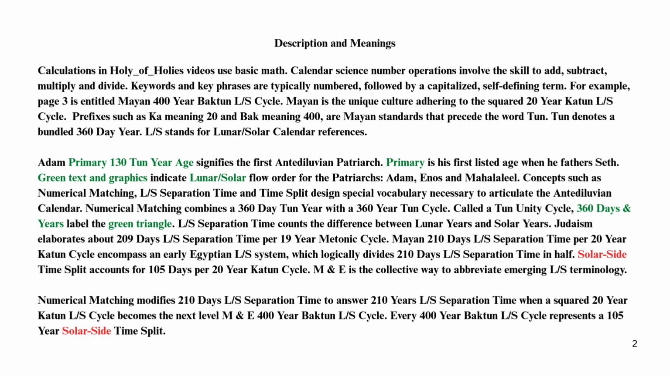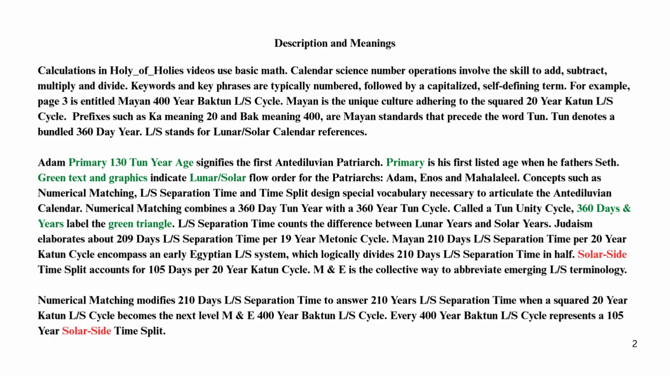Primary is his first listed age when he fathers Seth. Green text and graphics indicate lunar, solar flow order for the patriarchs, Adam, Enos and Mahalalel. Concepts such as numerical matching, LS separation time and time split design special vocabulary necessary to articulate the antediluvian calendar.